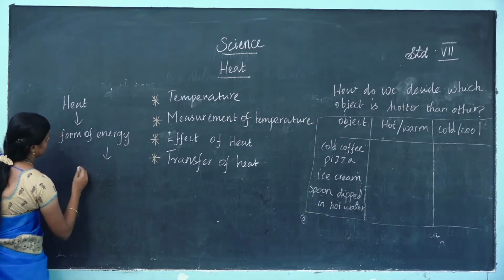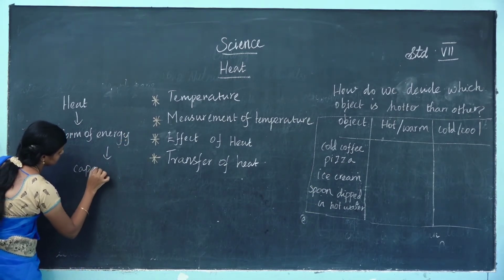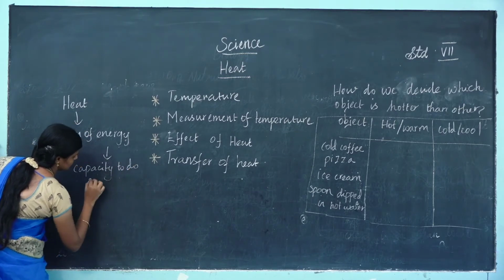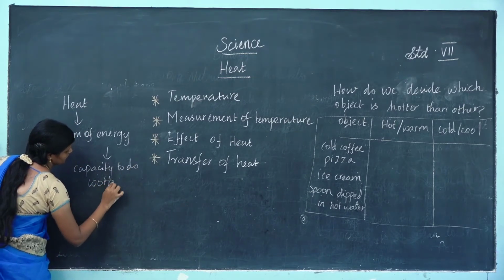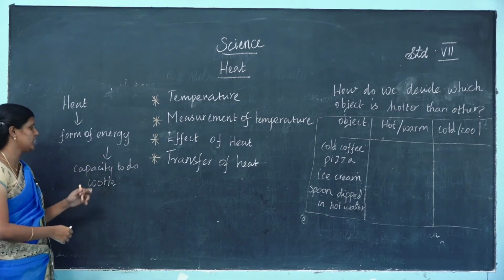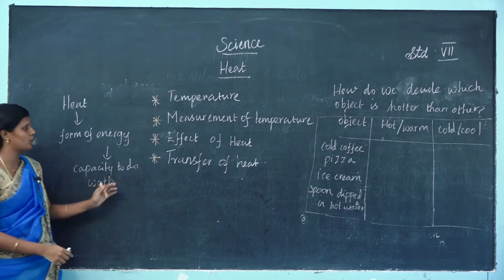What is energy? Energy is a capacity to do work. What is heat? Heat is a form of energy. What is energy? Energy is a capacity to do work.